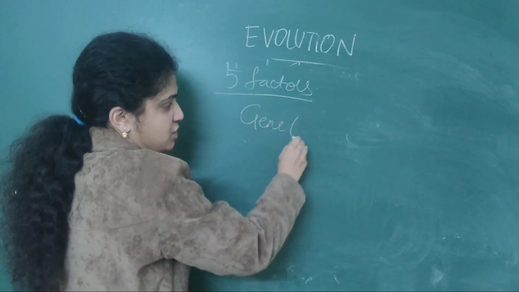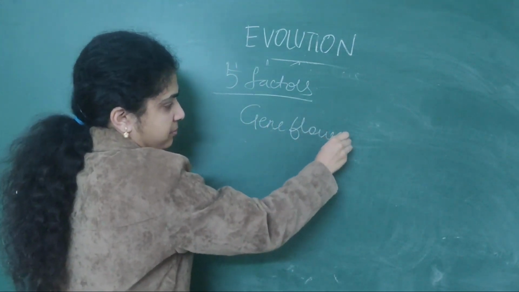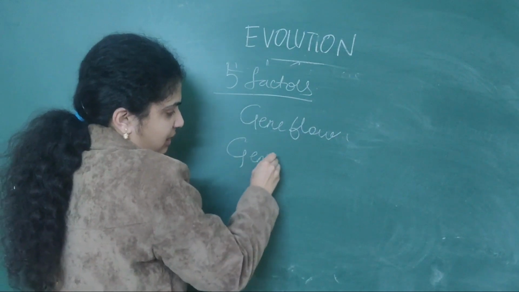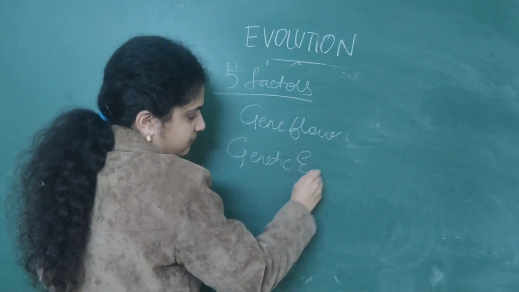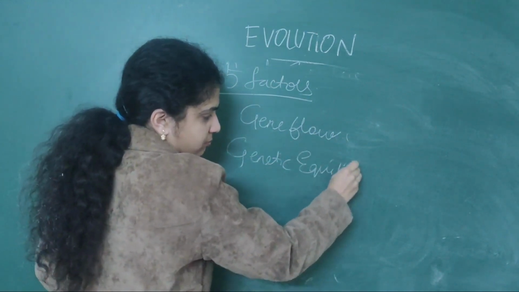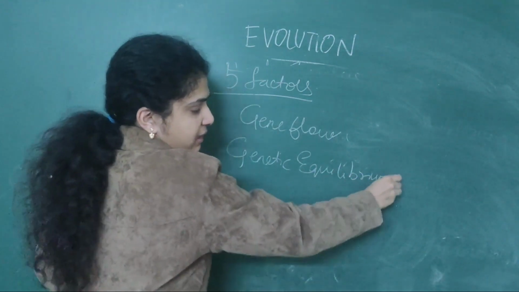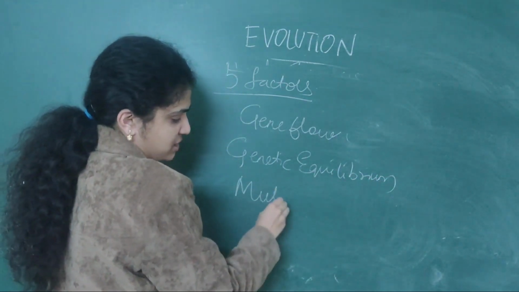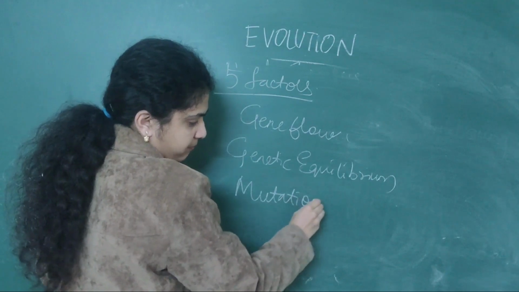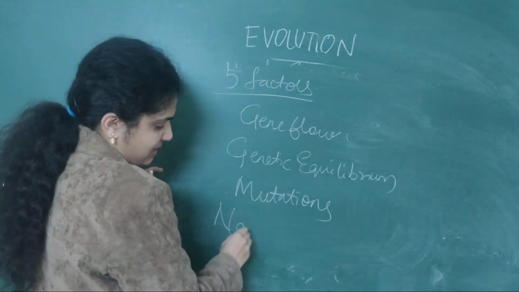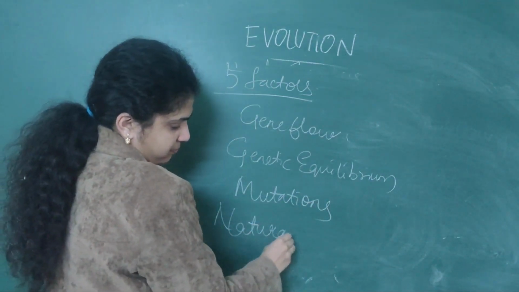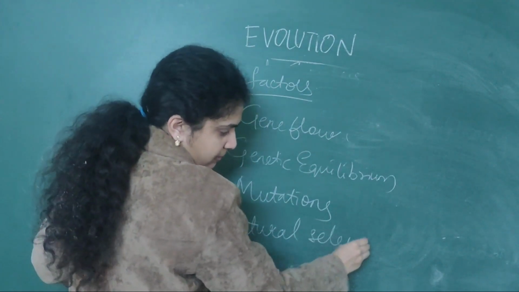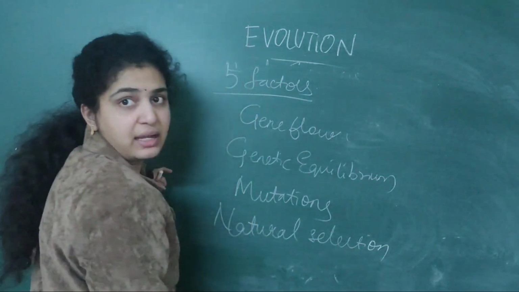That is nothing but gene flow, genetic equilibrium, mutations, natural selection, as well as genetic drift.